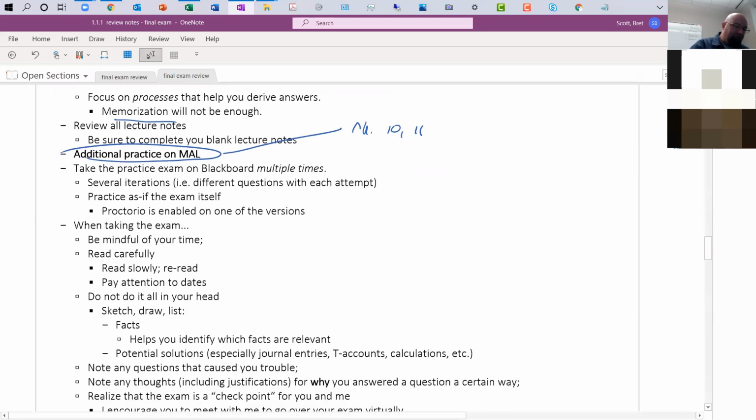Take the practice exam multiple times. Now, I've said in the past that usually, when you take it the 4th time, you start to see the same questions over and over again. That's true. But the key thing to realize, by now you realize this too, is that the practice exams are not the sole source of review. Review is coming from looking at your notes, looking back at your homework, and applying it on any types of practice exams or questions I give you. So you have to look at review as all-encompassing.